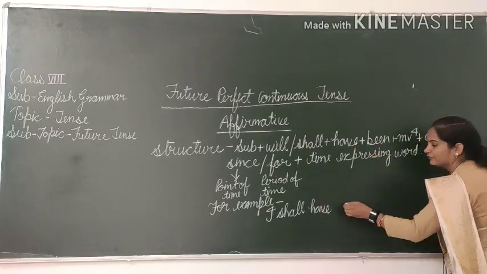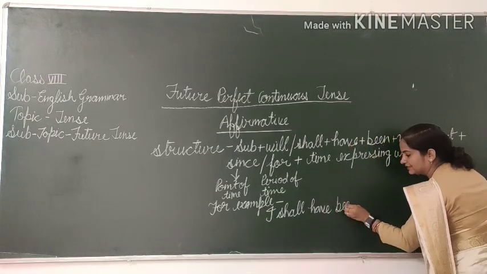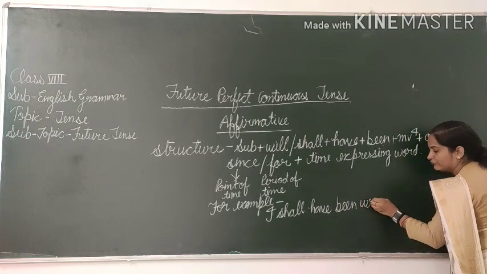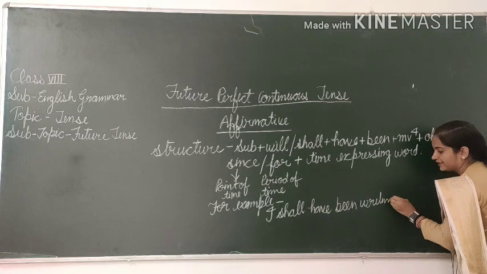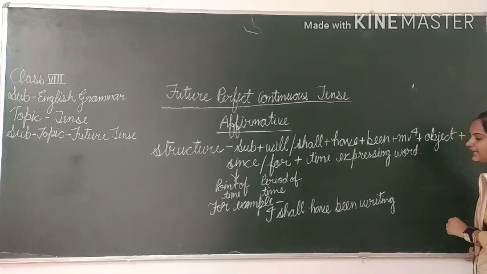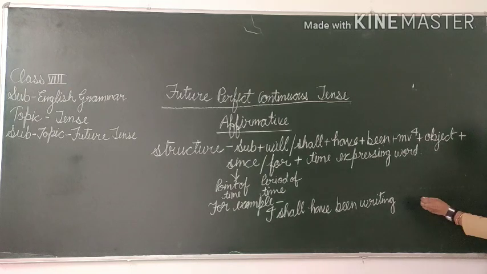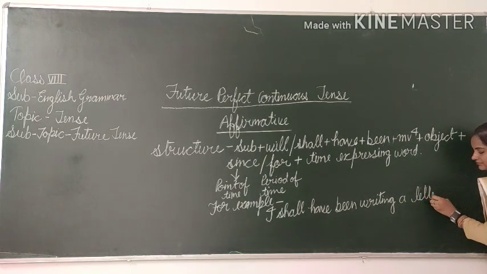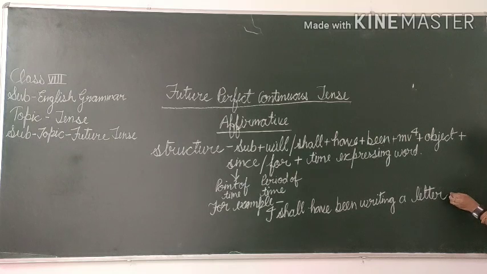After what will become? Been. I shall have been. Then MV4. I have taken write, so it will become writing. I shall have been writing a letter.